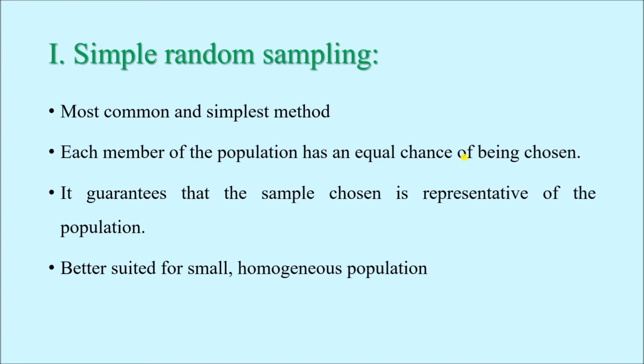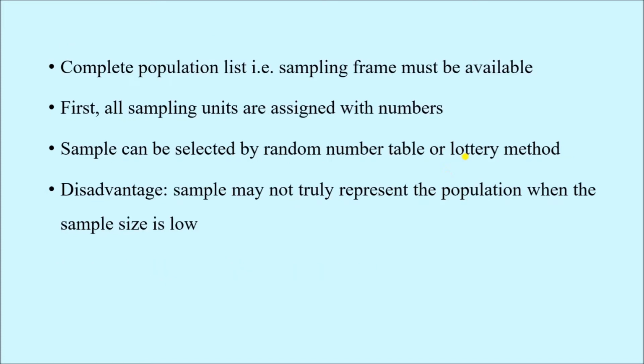In such a small and homogeneous population, simple random sampling is the best technique. And whenever we take a sample using simple random sampling, it is most likely a true representative of the given population.